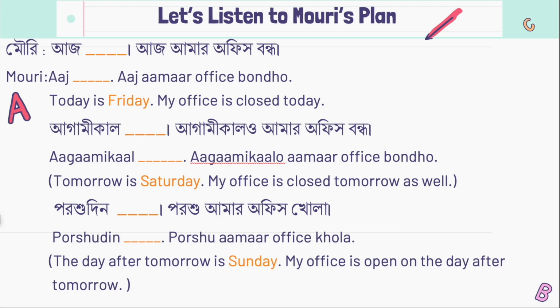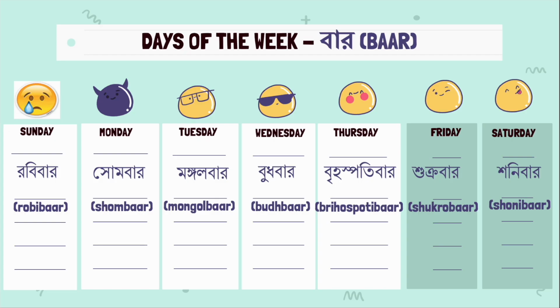Okay, so now we are going to learn the pronunciation of all the 7 names of the 7 days of the week. First one is Sunday, because here in Bangladesh our week starts with Sunday. It's not a holiday here, it's not the day off, so it's one of our weekdays. Our week starts from Sunday.